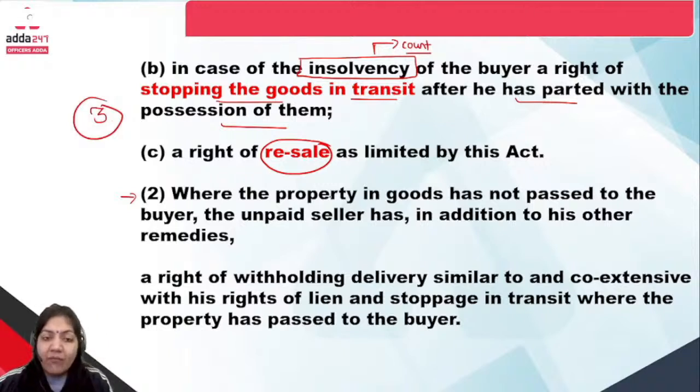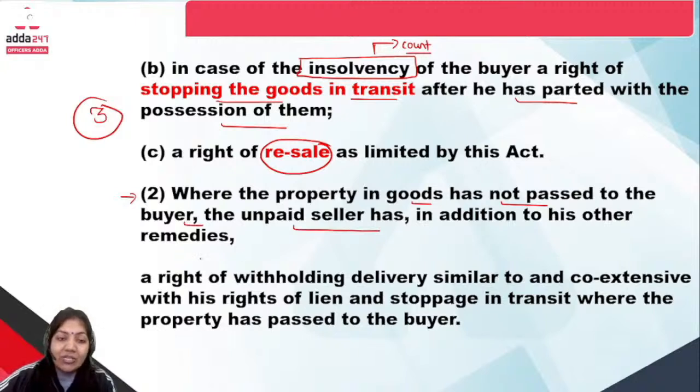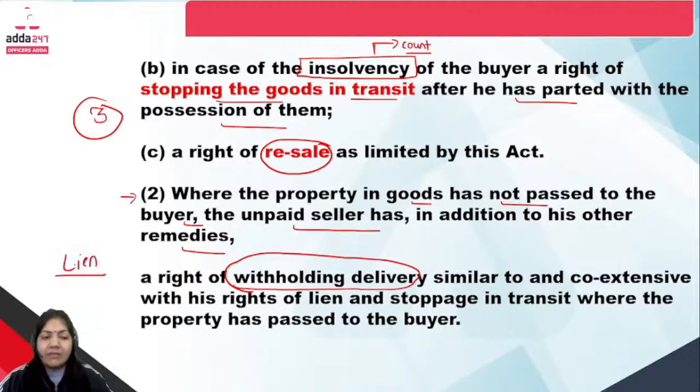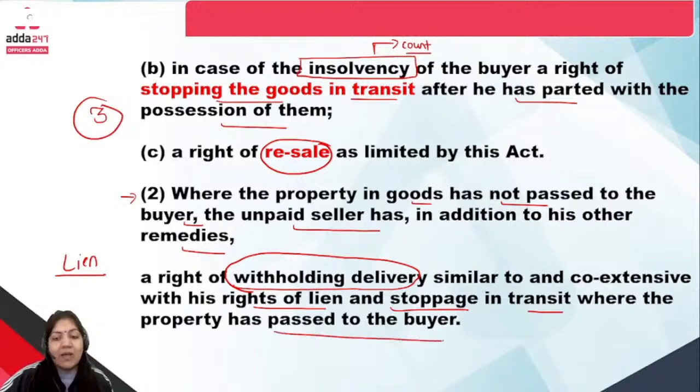Now see, where the property in goods has not passed to the buyer, the unpaid seller has, in addition to his other remedies, a right of withholding the delivery. Withholding means he has a right to withhold, so you can say this is similar to the term lien. A right of withholding the delivery, similar to and coextensive with his rights of lien and stoppage in transit where the property has passed to the buyer. This is the exact definition.